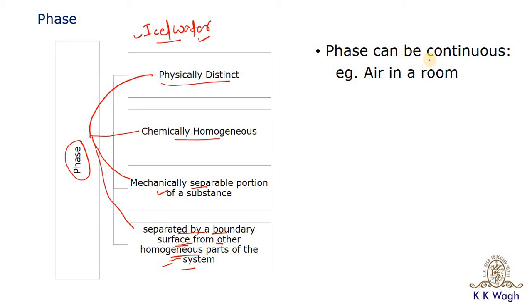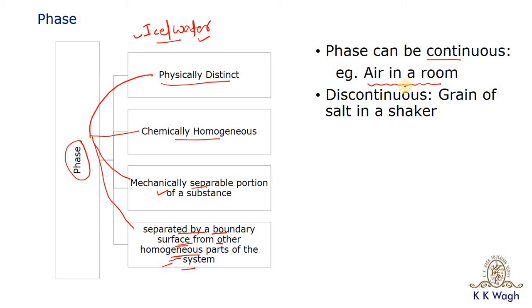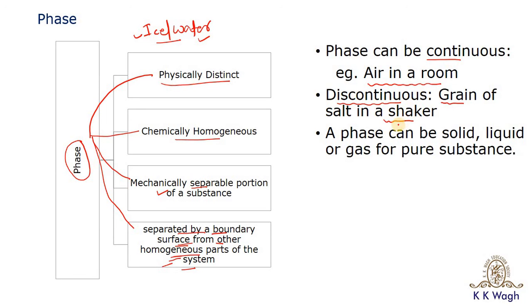Then a phase can be continuous. The example of a continuous phase is air in a room. Then a discontinuous phase, grains of salt in a shaker, is a type of discontinuous phase. A phase can be either solid, liquid or gas, or a pure substance. Ideally, solid, liquid and gas are called the states of matter.